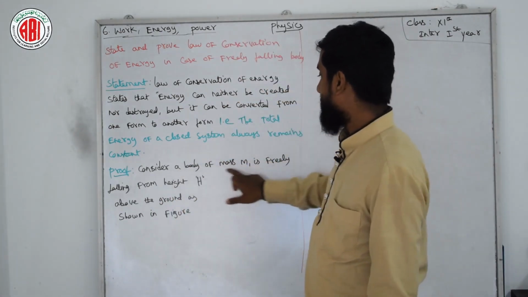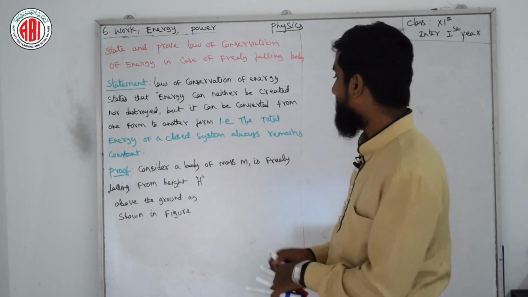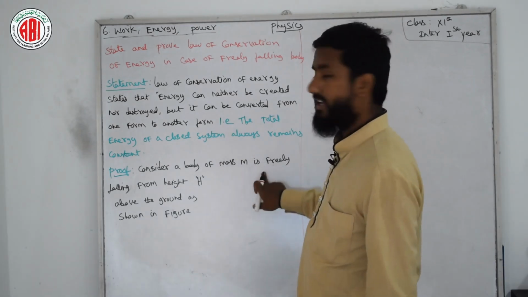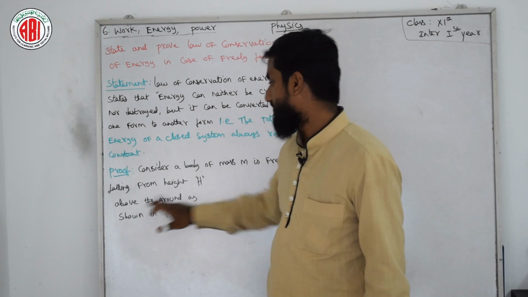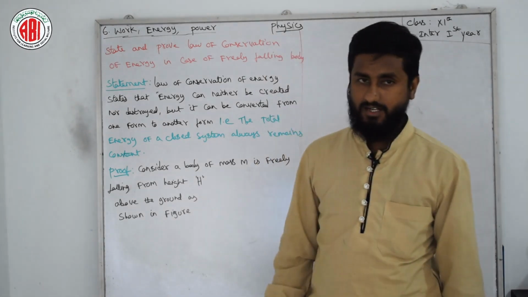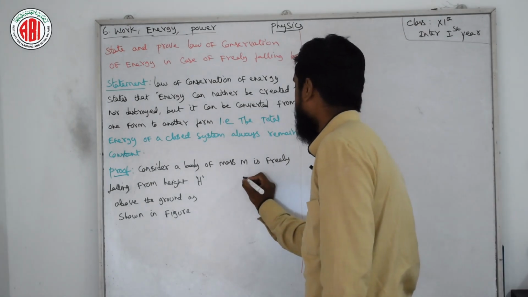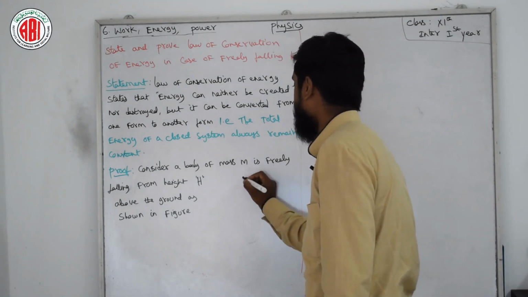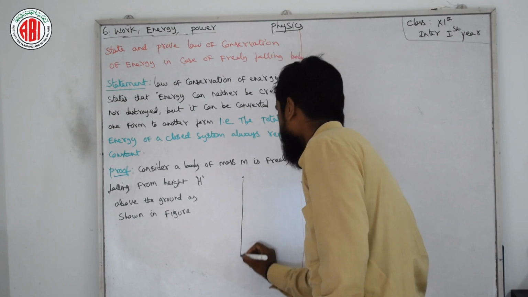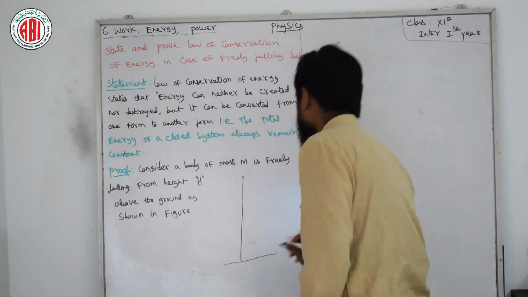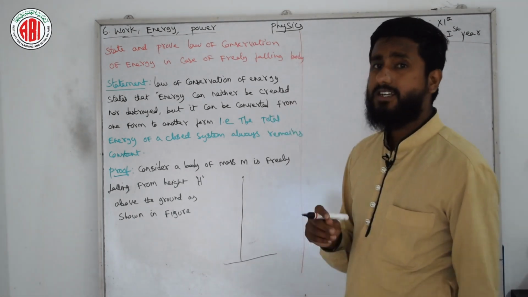Now consider a body of mass m freely falling from height h above the ground as shown in the figure. You can see here I am considering one body which is freely falling to the ground. Now I am considering 3 points.